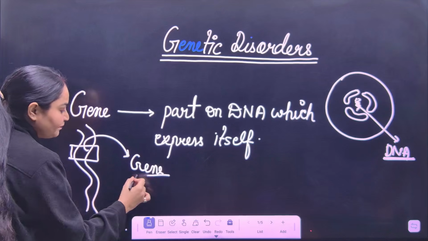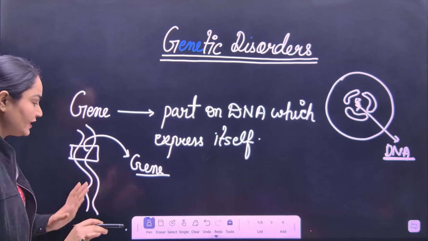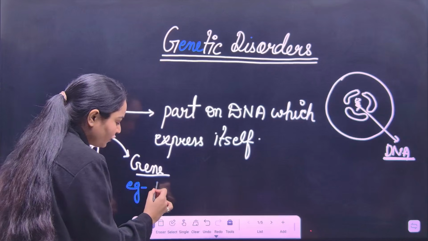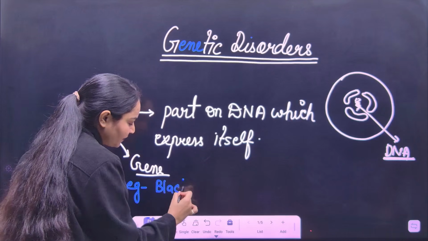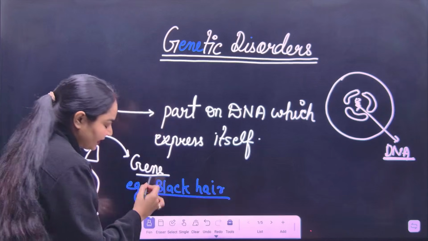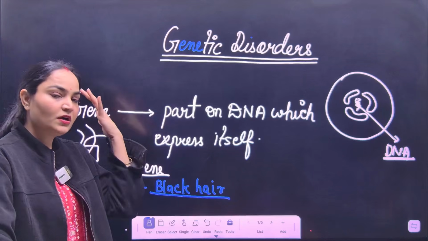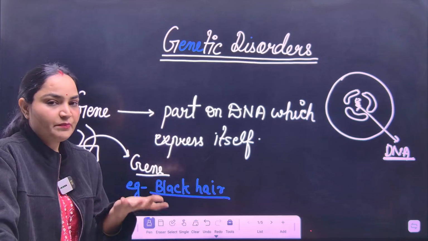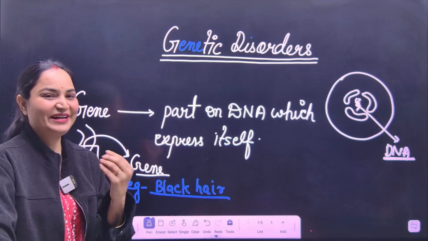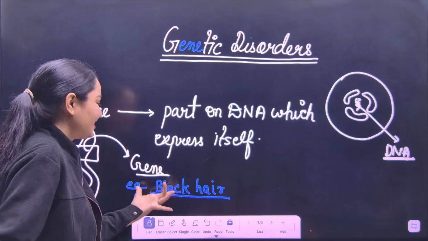For example, if we have a gene on our DNA, say this gene is for black hair. As you can see, some people have black hair, and some people have brownish natural hair. We are not talking about coloring your hair, we are talking about natural hair.